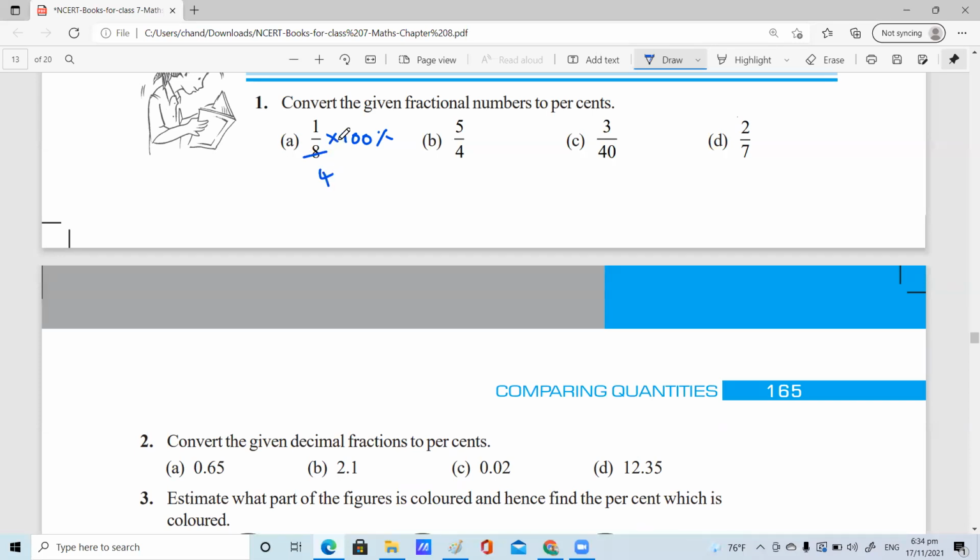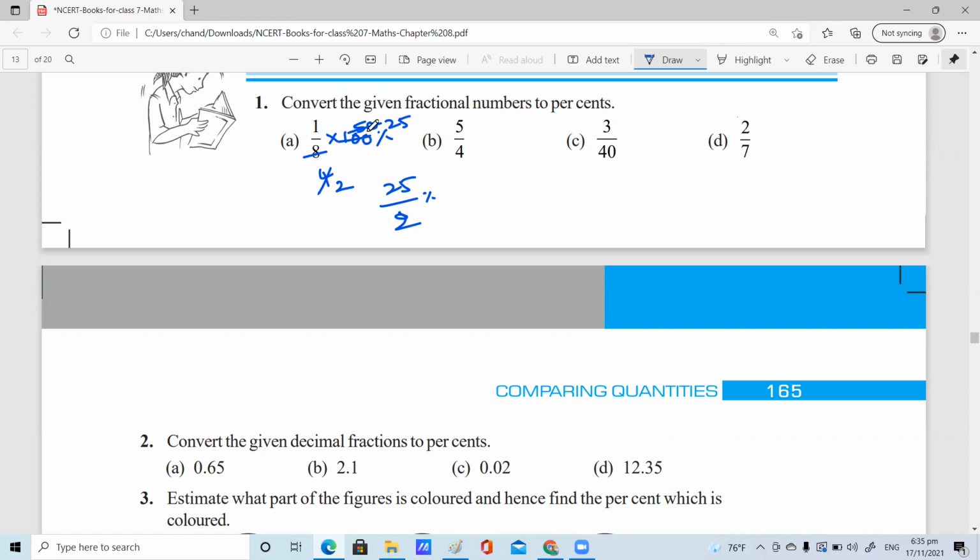2 4s are 8, and 100 becomes 50. Then we can divide again by 2. 2 2s are 4. Very good. Half of 50 is 25. And what is left over here? Then we can multiply 2 into 25. The answer is 50%. No, why are you multiplying?